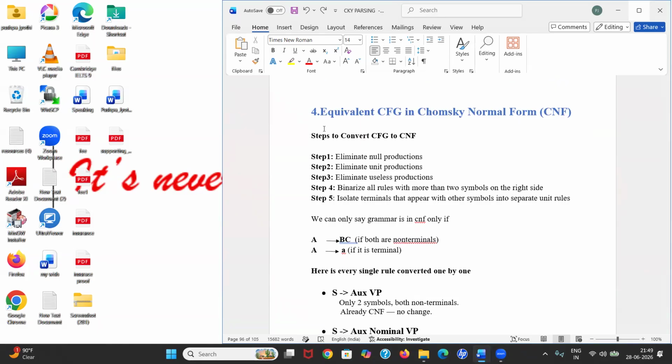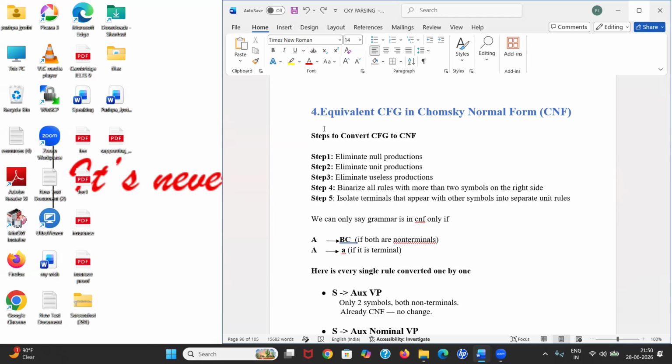First, how to convert it? It's very easy. There are only 5 steps. First, remove all null productions; remove all unit productions; remove all useless productions; binarize all rules with more than 2 symbols on the right hand side; and isolate the terminals that appear with other symbols into separate unit rules.